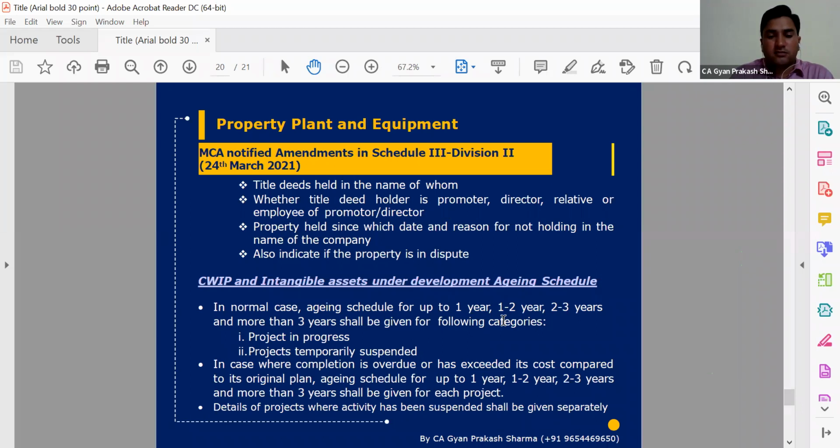So when we identify any cost or CWIP, then we need to segregate that in ageing buckets as per Schedule 3 requirement, and we need to give disclosure in our financial statements. That ageing may be 1 year, 1 to 2 years, 2 to 3 years, more than 3 years, and that will also be required in two separate parts: one, projects in progress, and second, projects temporarily suspended. In case projects are suspended or there is a delay, then we also need to give justifications and reasons why the projects are so delayed.